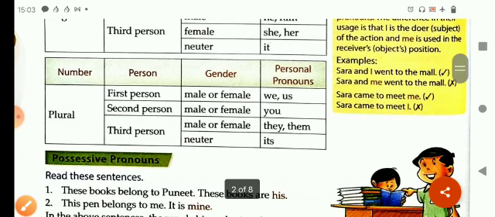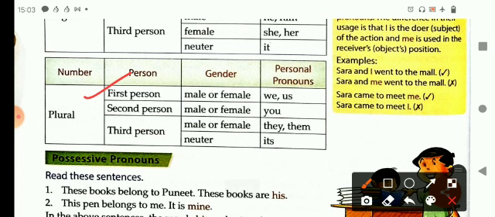And in the plural form, in the first person, for male, we and us are used. For second person, male or female, you is used commonly. And in the third person, for male or female, they or them is used as common. And for neuter gender, its word is used.